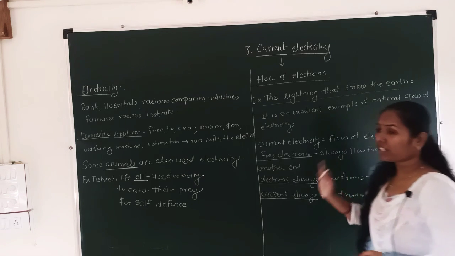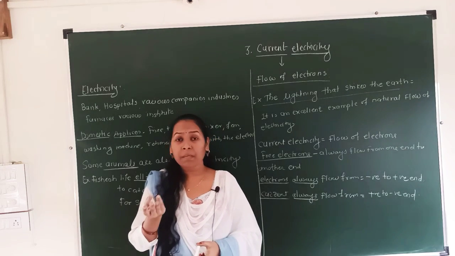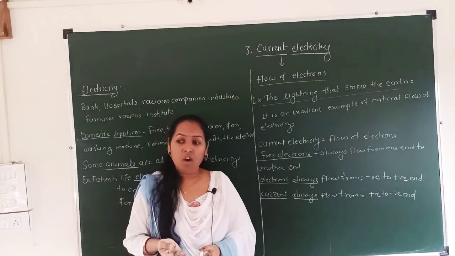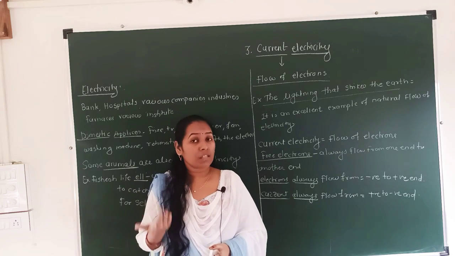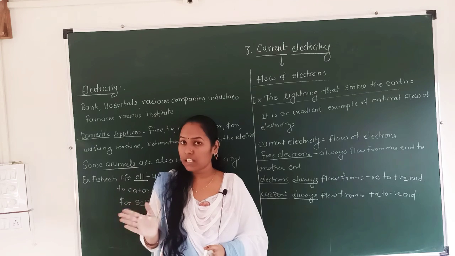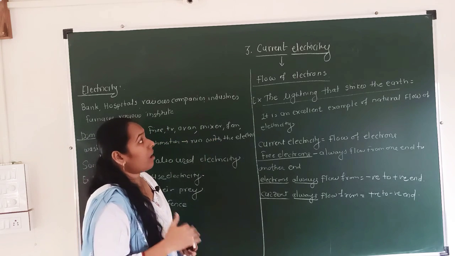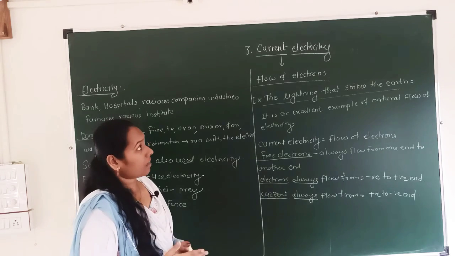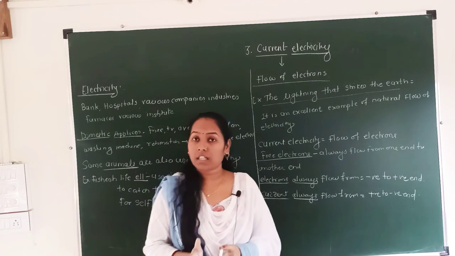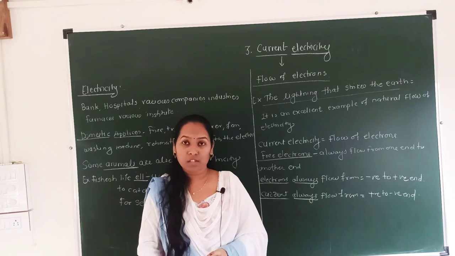See, in this topic we are going to discuss what is meant by current, what is meant by electricity, what is Ohm's law, what is the potential, what is the potential difference. All these things we are going to discuss in this topic. See, first of all, I will tell you what is meant by current and what is electricity. Simply, current electricity is nothing but the flow of electrons. We will stop here.